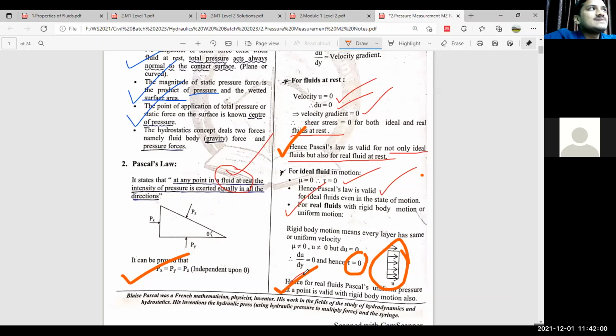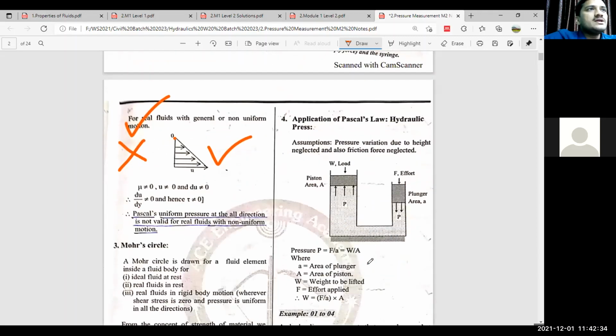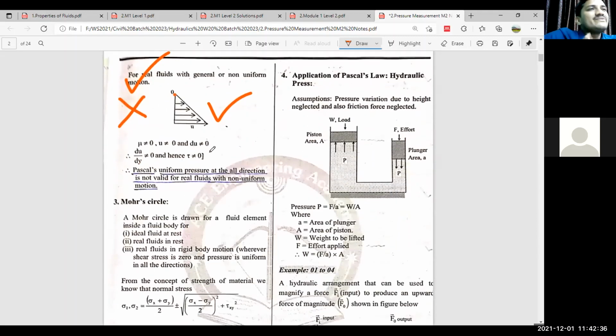But if the motion is a general motion or non-uniform motion, then Pascal's law is not valid. Why? Because velocity is non-uniform, so a change in velocity exists. As change in velocity exists, your velocity gradient will not be equal to zero. It is non-zero. That's why the shear stress exists. That's why you cannot apply Pascal's law for a real fluid with non-uniform motion or general motion. You can apply Pascal's law for real fluids with uniform motion only. That you can remember.